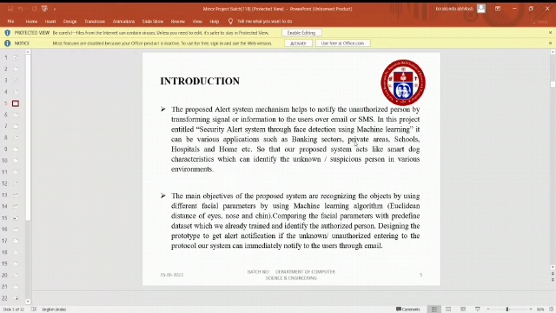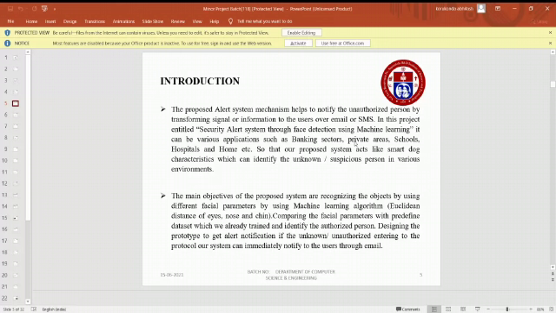In this project, entitled Security Alert System through Face Detection using Machine Learning, there can be various applications such as the banking sector, private areas, schools, hospitals, and homes, etc. So our project system acts like a smart dog, identifying the unknown or suspicious person in various environments.